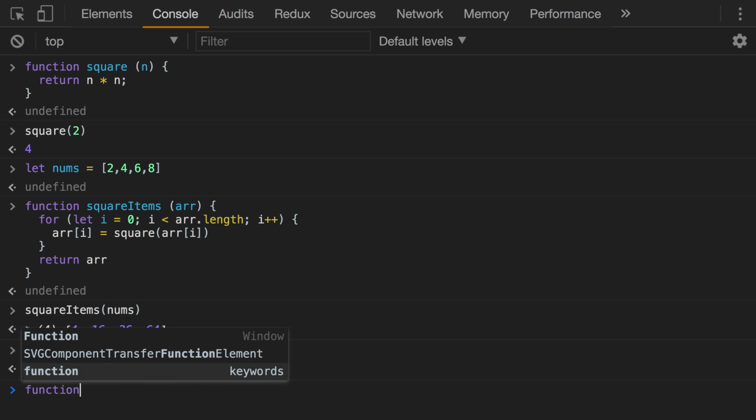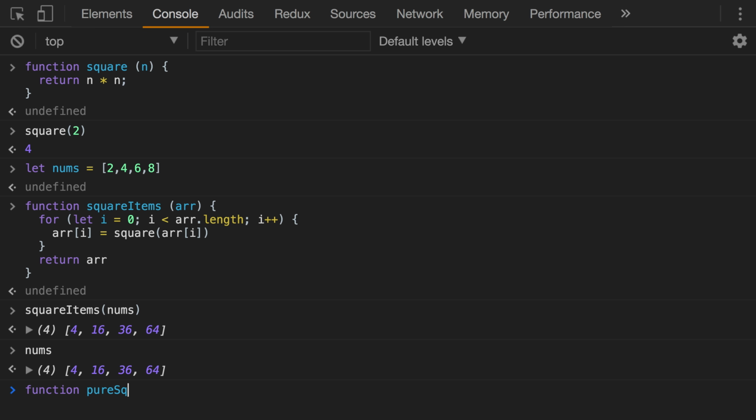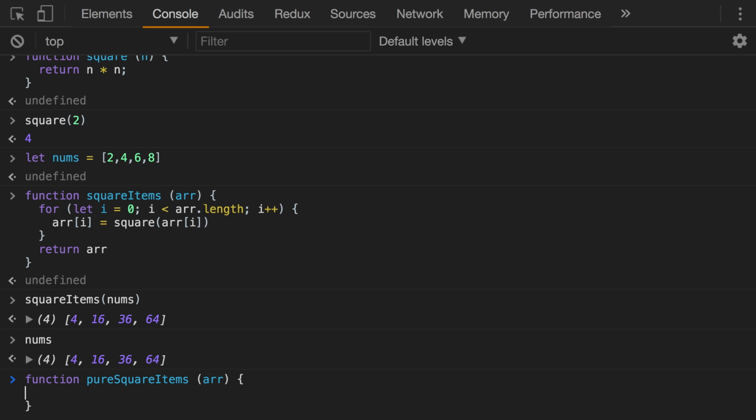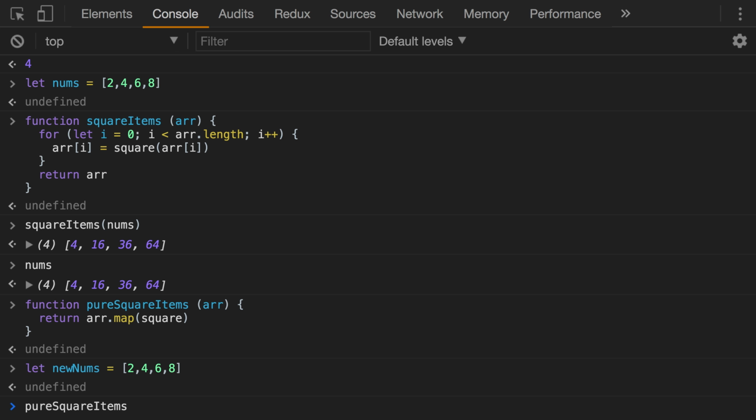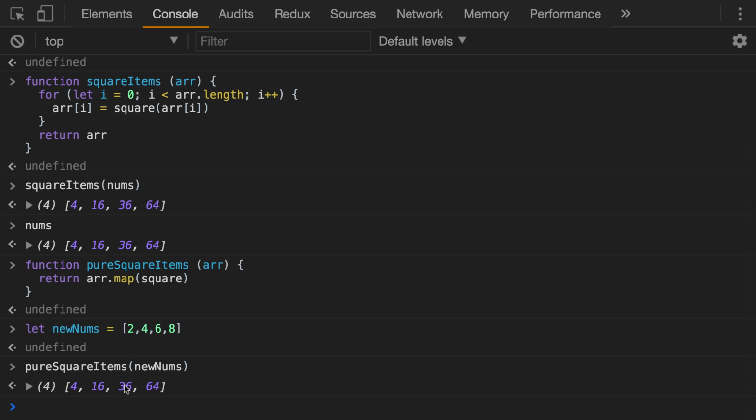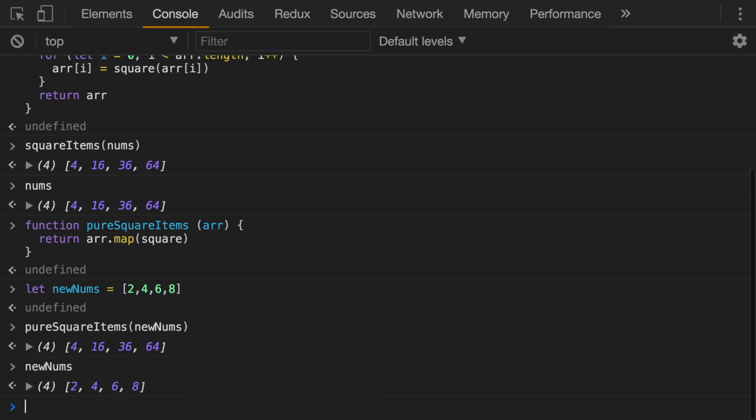So now one way to fix this is, instead of modifying the array directly, let's make a new function here and we'll call it pure square items. It's going to take in an array. But again, instead of modifying each item in the array, we can call array.map and then just pass it our square function that we created up here. So now we have new nums, which is still going to be 2, 4, 6, 8. And when we call pure square items passing it new nums, what we will get is that same array, 4, 16, 36, and 64. But now if we look at new nums, we haven't modified it, which means pure square items is a pure function.